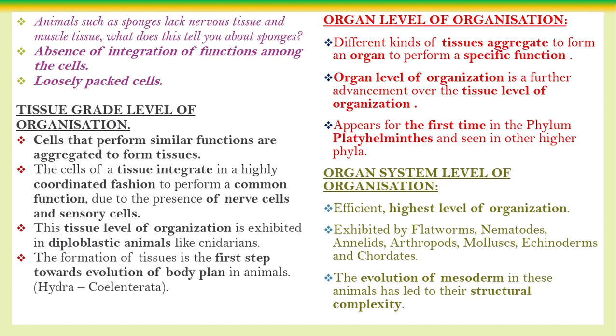The cellular grade level of organization, tissue grade level of organization, organ grade level of organization, organ system level of organization. Compare the tissue grade level and organ grade level of organization. Compare the organ grade level of organization and organ system level of organization. Comparative statements and also the examples are very important.